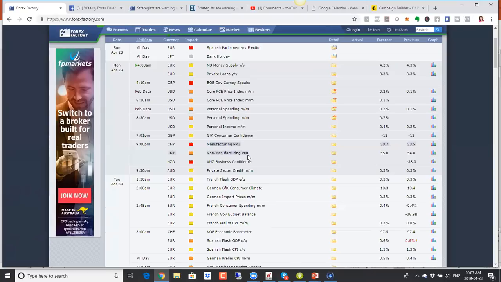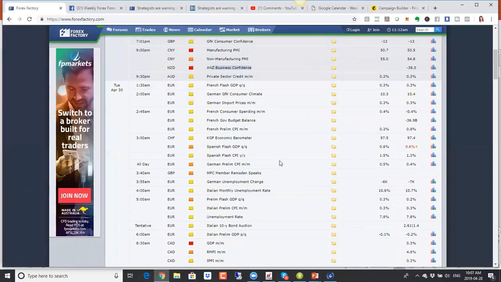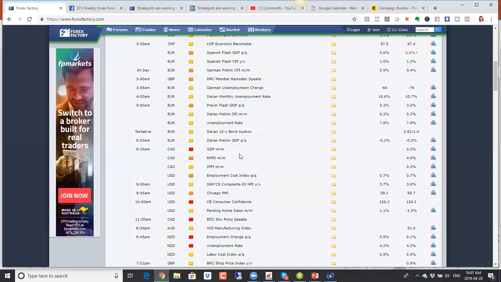So for China, Chinese data tends to be important for New Zealand dollar and Australian dollar. So if you're not trading Chinese yuan, those are the two currencies that we have to be aware of when this data comes out. So watch out for that. And we also have business confidence numbers for New Zealand here. The New Zealand trade balance numbers were quite positive when they came out last time. So if positive data continues on, this will be good for New Zealand dollar.